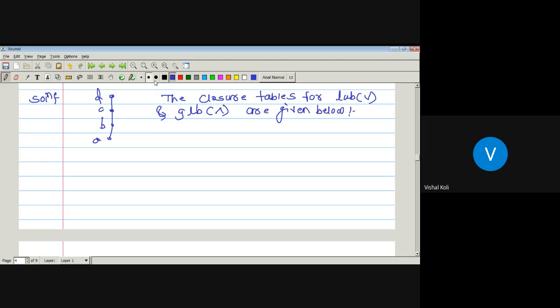Okay, so first, this will be the operation join, and the elements of this set are A, B, C, D along both the rows and columns. Now, what is A join A from this poset?